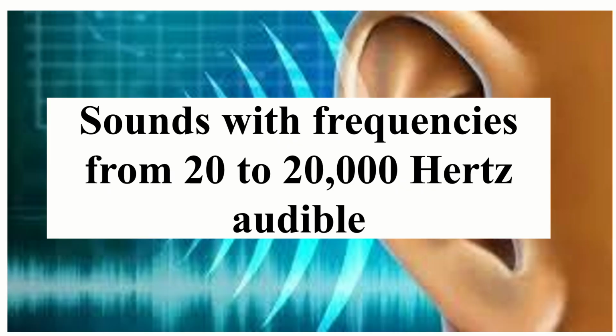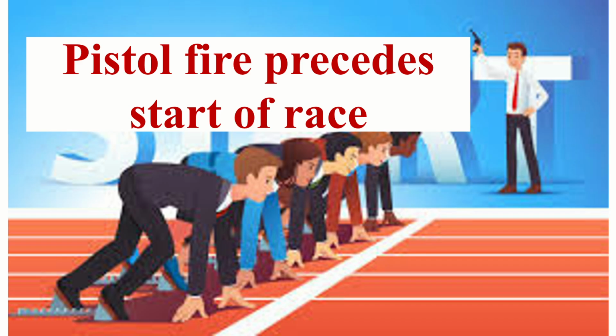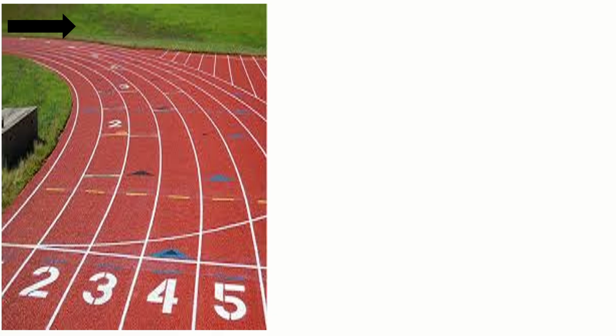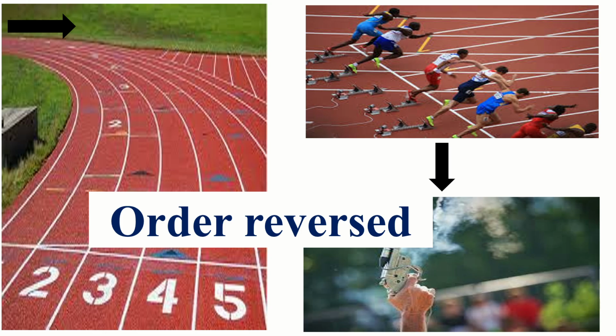Likewise, sounds with frequency from 20 to 20,000 Hz are audible to human ears, while for animals the range of frequencies is different. Pistol fire always precedes the start of a race. However, for an observer who is standing at the other end of the track, the order is reversed. He will first see the racers start and only later hear the voice of the gunshot. This is because the speed of light is far greater than the speed of sound.